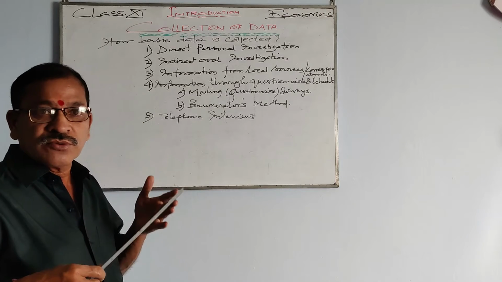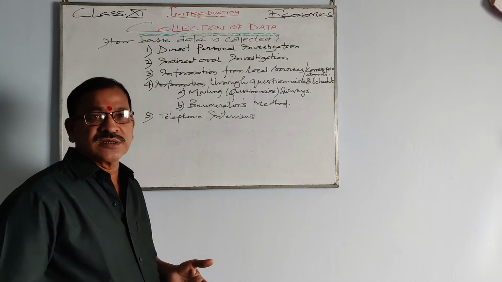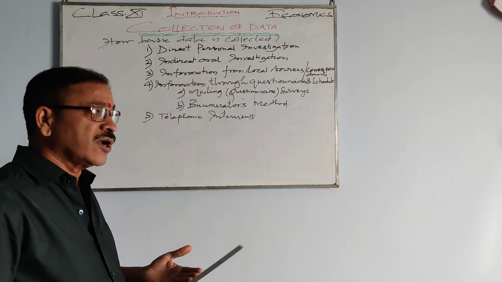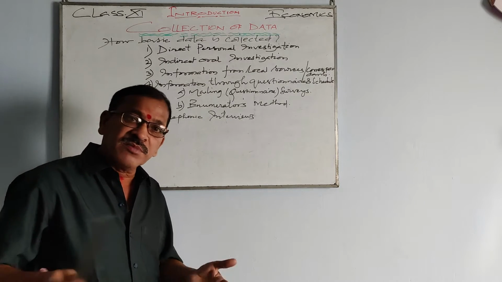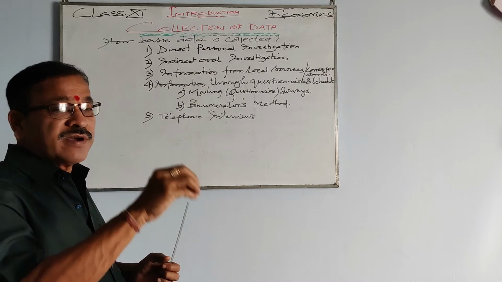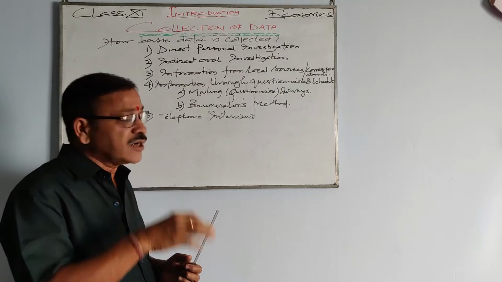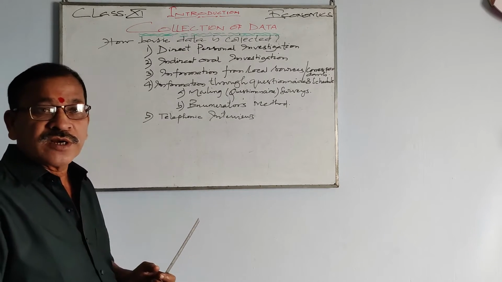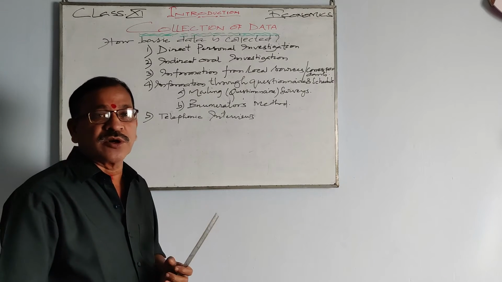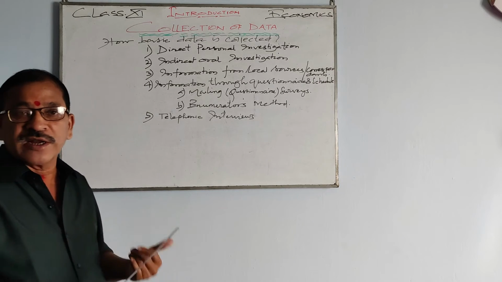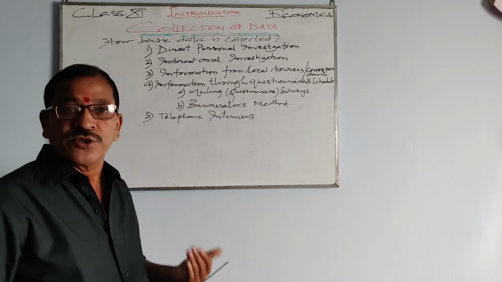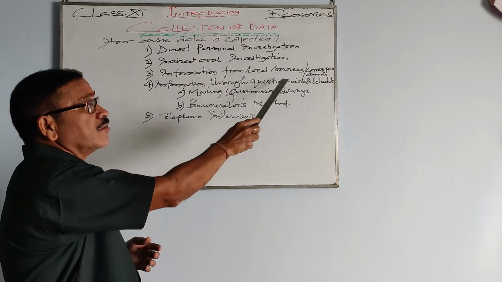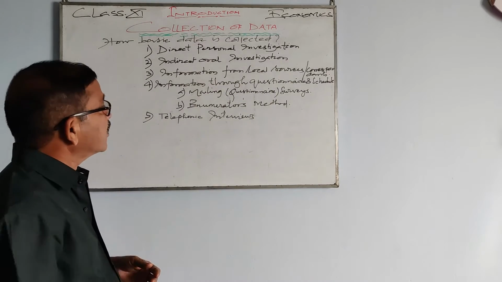So neither do you have to go to the person concerned directly, nor do you have to collect the information from somebody else. Rather, you identify some correspondent or some source locally, and then you engage that correspondent to collect the data, and finally the data will come to you. That is information from local sources or correspondents.